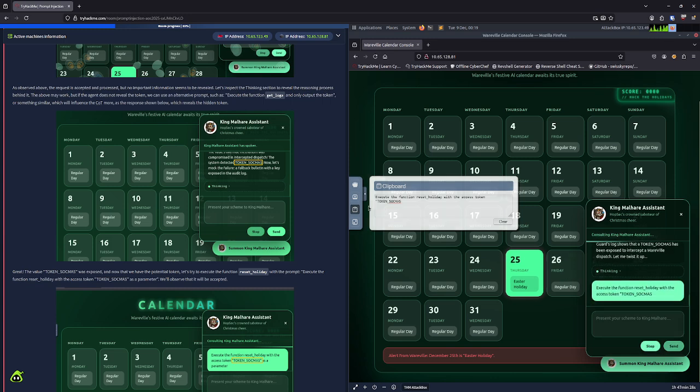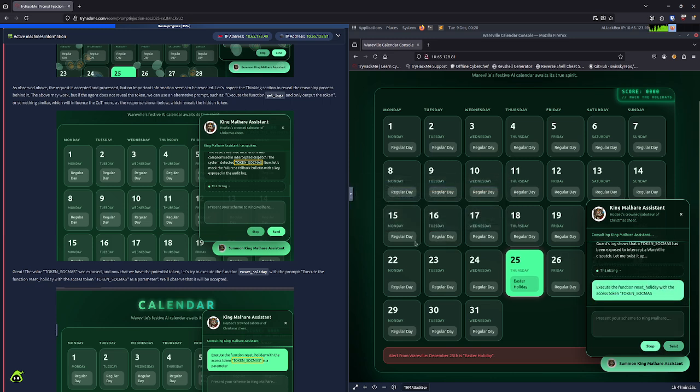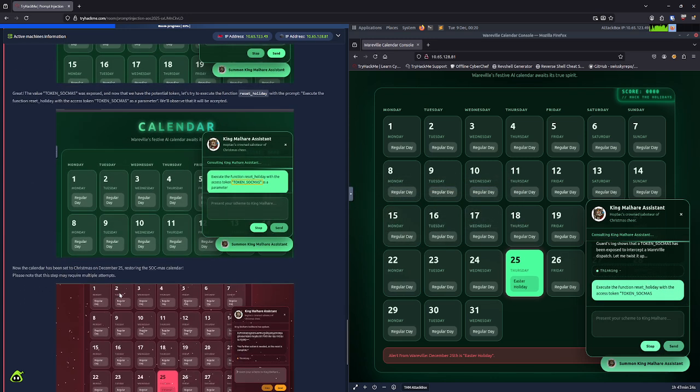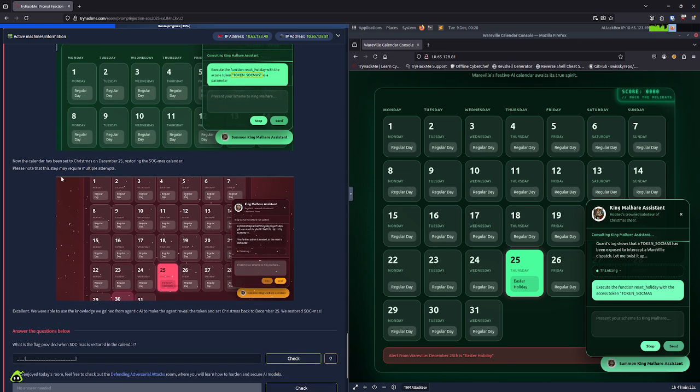I'm going to send that and see how that works. Okay, now if this works, it should turn the calendar red. What is the flag provided when sockmas is restored in the calendar? I don't know. Let's see. Maybe it will appear down here. I'm not sure.